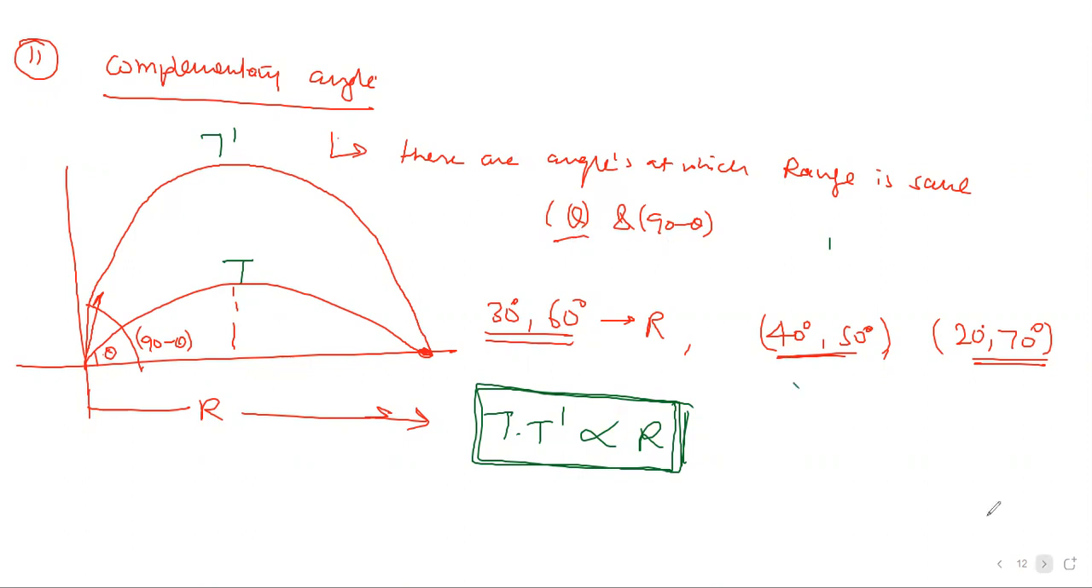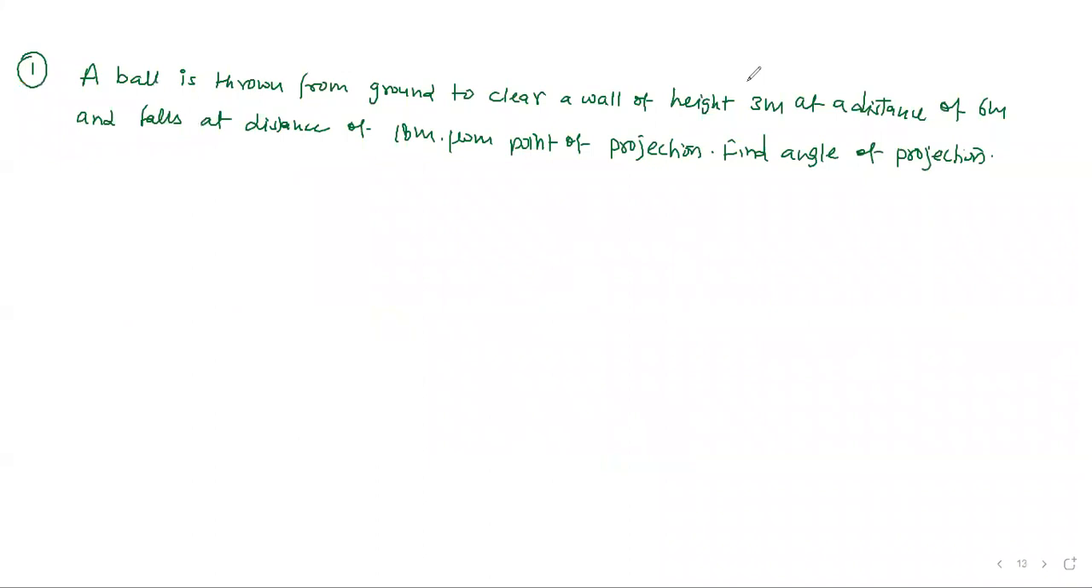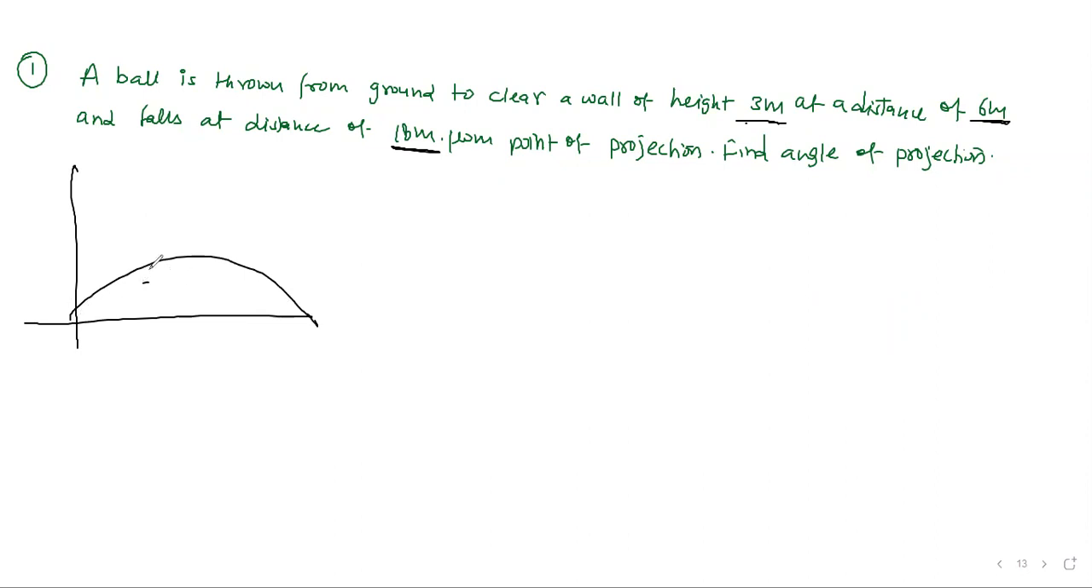Let's see. Here we have a question that says a ball is thrown from the ground to clear a wall of height 3 meter at a distance of 6 meter and falls at a distance of 18 meter from the point of projection. Find the angle of projection. Understand this question. There is a wall, and the height of this wall is given, not the maximum height, the general height, y, 3 meter. This wall is at a distance of 6 meter from here, and the ball falls at a distance of 18 meter from the point of projection.